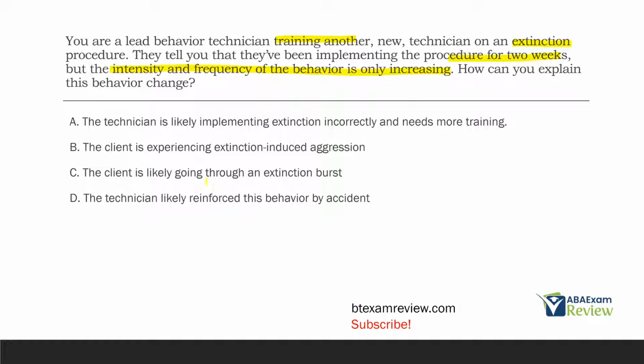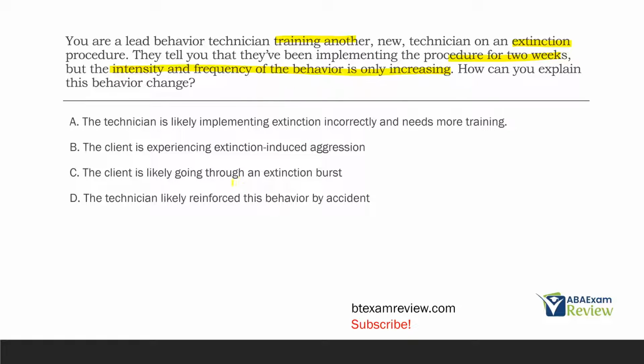So C, the client is likely going through an extinction burst, is much more likely based on the information given, and it makes a lot of sense. We've been doing extinction for 2 weeks. The intensity and frequency of the behavior is increasing, which is what we expect from extinction, and that is a textbook extinction burst. So you can easily explain the behavior change as an extinction burst.